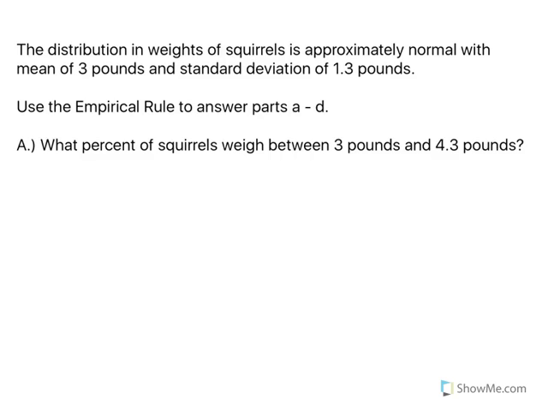The distribution of weights of squirrels is approximately normal with a mean of 3 pounds and a standard deviation of 1.3 pounds. Use the empirical rule to answer parts A through D.